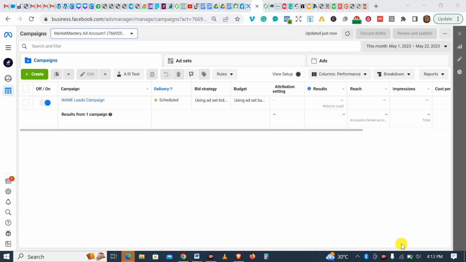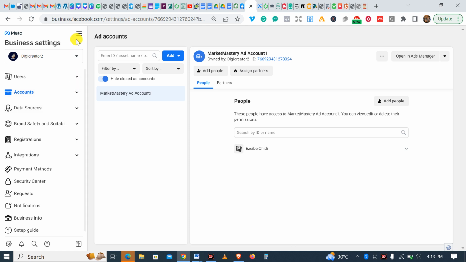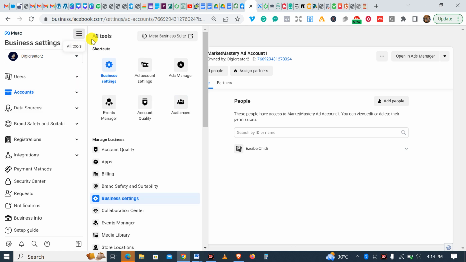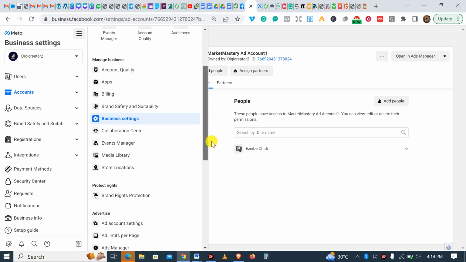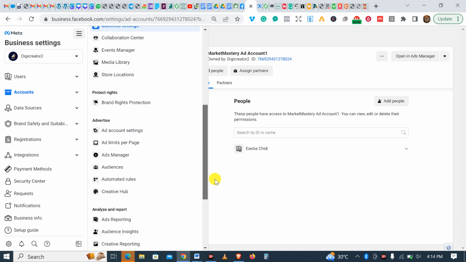So recently I found out that there's been some changes on the Facebook platform. Over time, Facebook continues to evolve. If you go to the business settings, you will see that there are changes over time. The way the audience insight tool was before is no longer the way it is. Like this audience, if you come to this hamburger here, audience insight tool, this wasn't the way it was before. But all those things, they have changed.